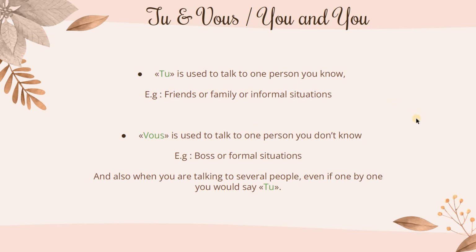If I have 3 friends with me, one by one I will say tu, tu, tu, but if I want to talk to the 3 friends of mine at the same time, I will have to use vous. So tu is singular for people you know. Vous is singular for people you don't know, or plural for people you know or you don't know.